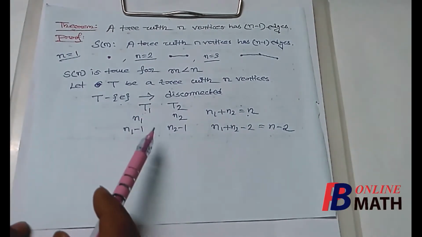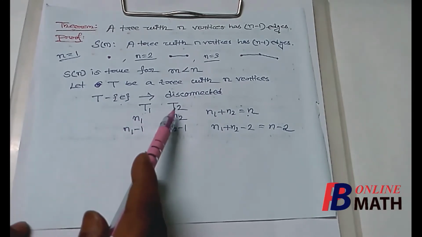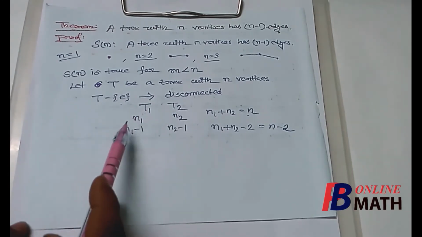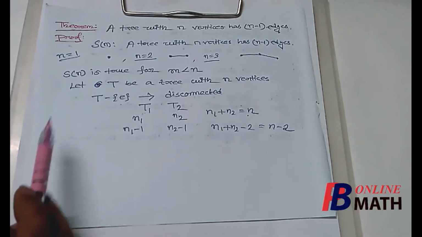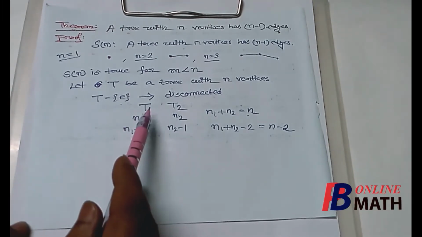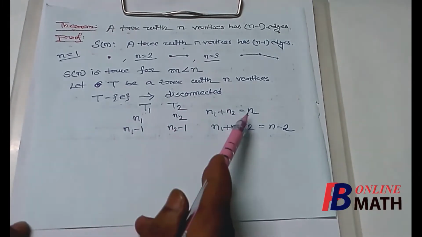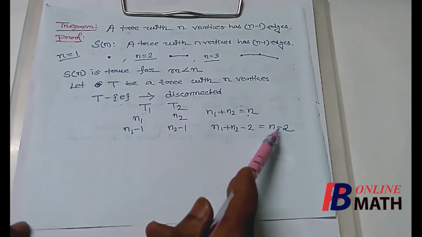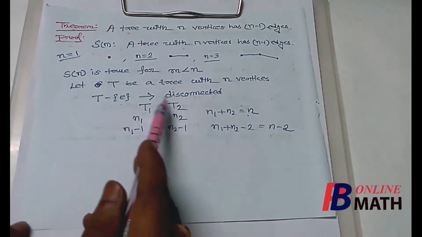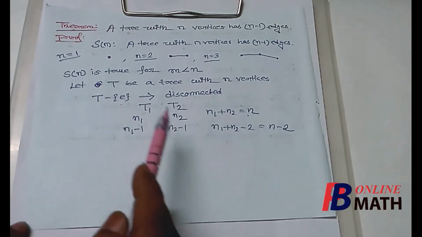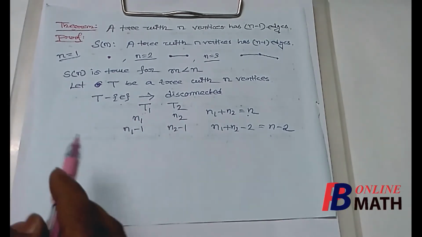Now we just recall that we have obtained T1 and T2 by deleting one edge from T. So the combination of T1 and T2 has n vertices and n minus 2 edges, and these two have been obtained by deleting one edge from T.